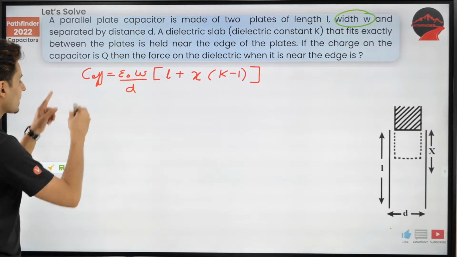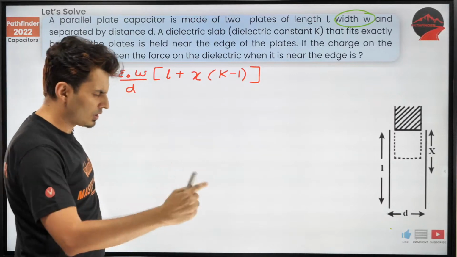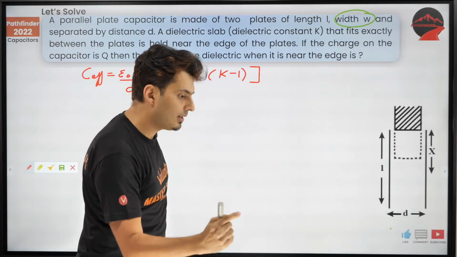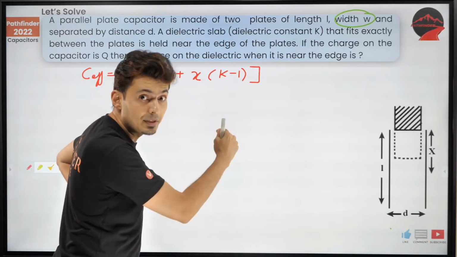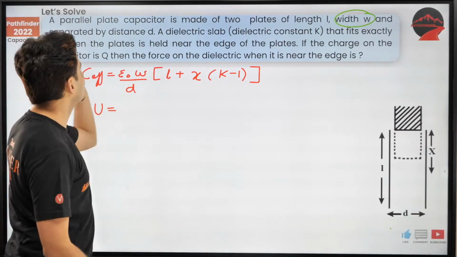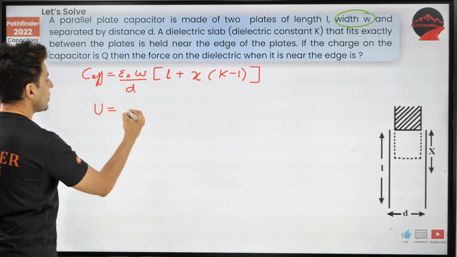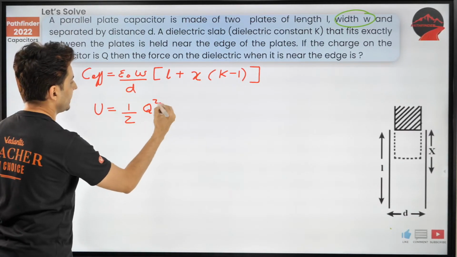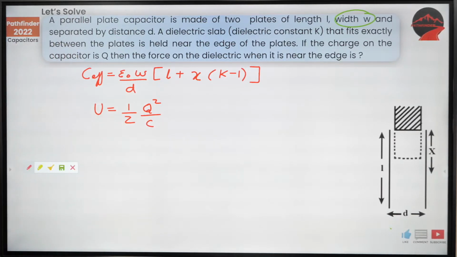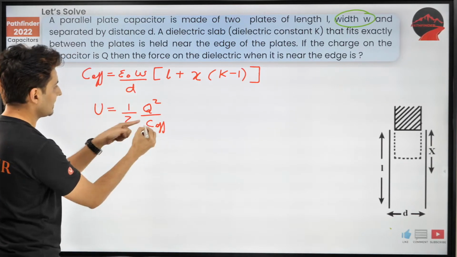Let's do this. Okay. Now, what do we need to find? We need to find force. For force, what do we need? Energy. For energy, what do we need? Capacitance. Yes, we know the value of capacitance. Let's figure out what's the energy, because the charge is given already. The charge is Q, so energy is half Q square by C. Now you need to put C effective over here.